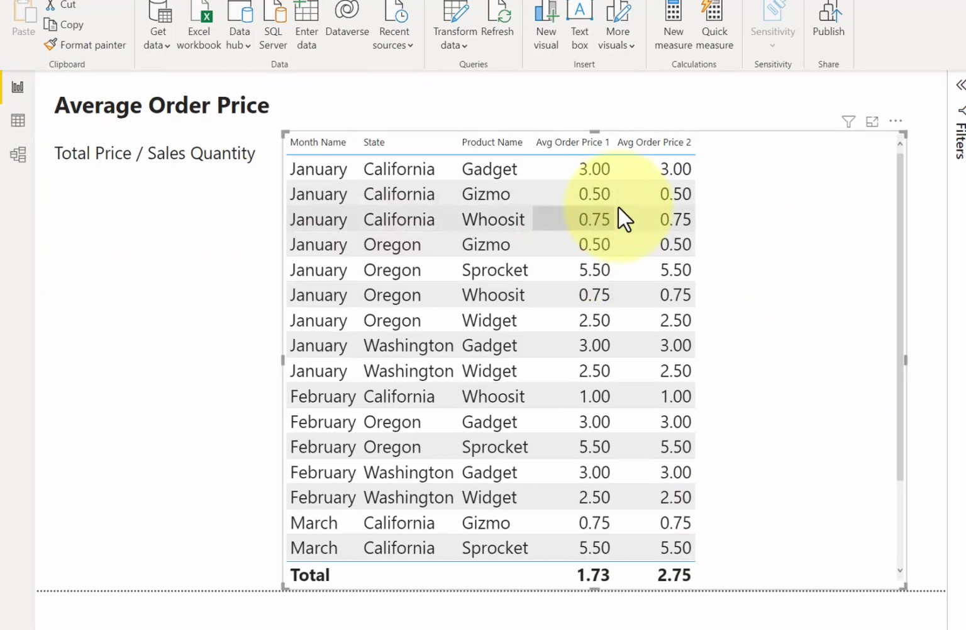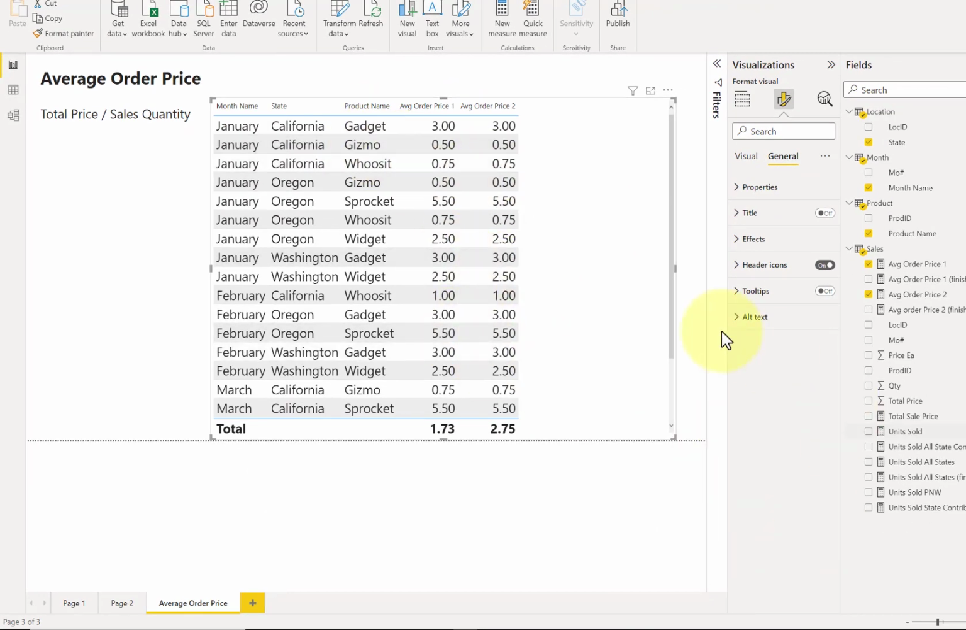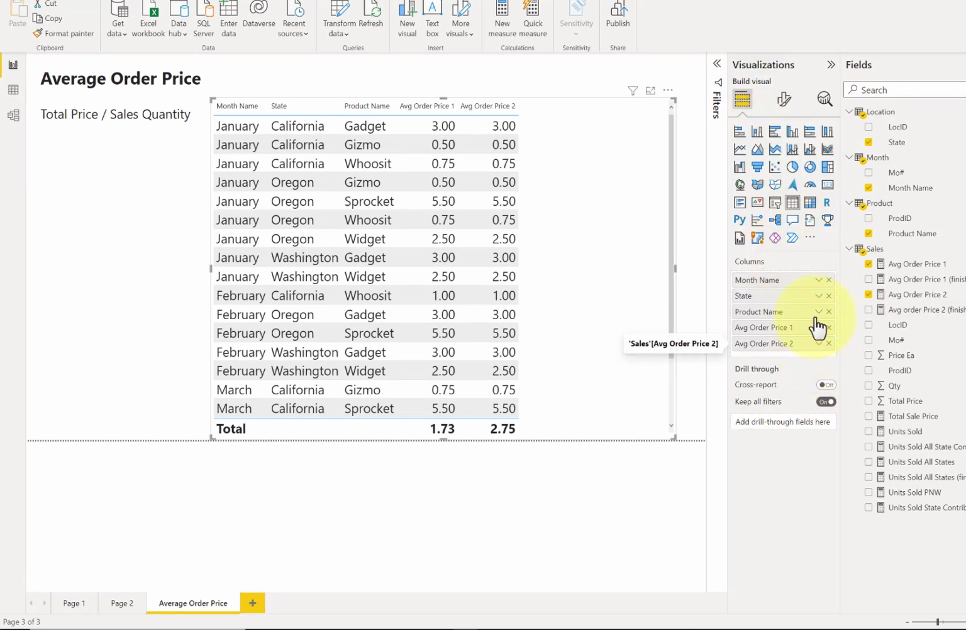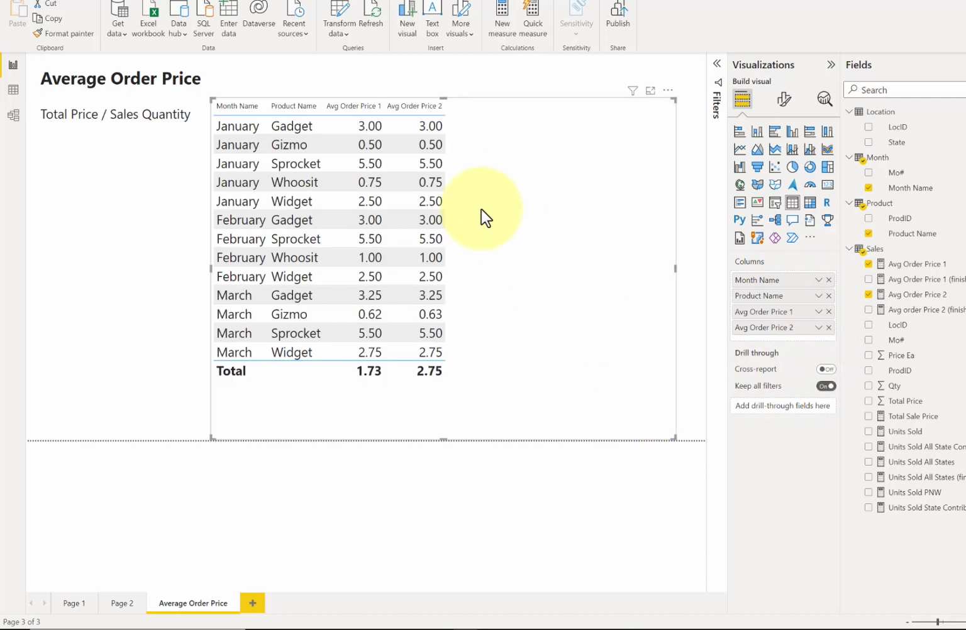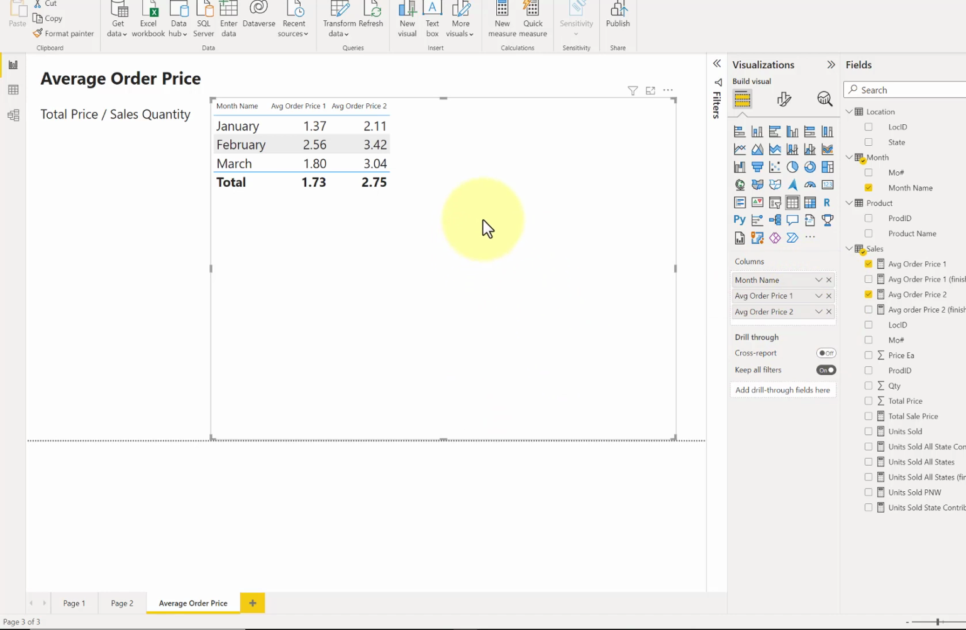Now, you can see that the numbers are the same at the detail level, but if we group our table differently so that it's not at the detail level, so if we take out state, for example, notice that my totals are not, hold on a second, let's just take out the month. All right, you'll notice that my numbers are not the same. Okay, different interpretation of requirements. That's the purpose of the AVERAGEX function.